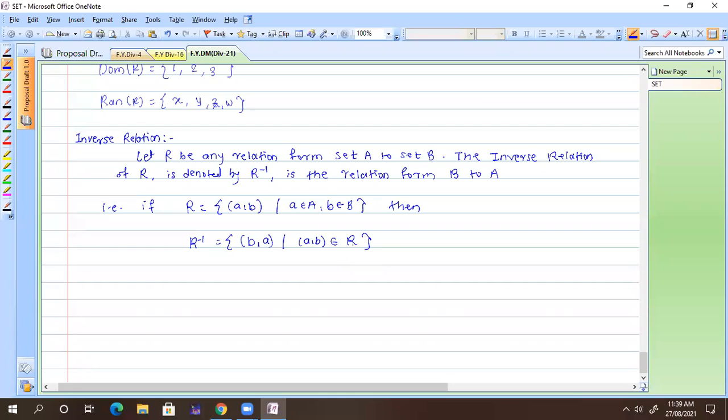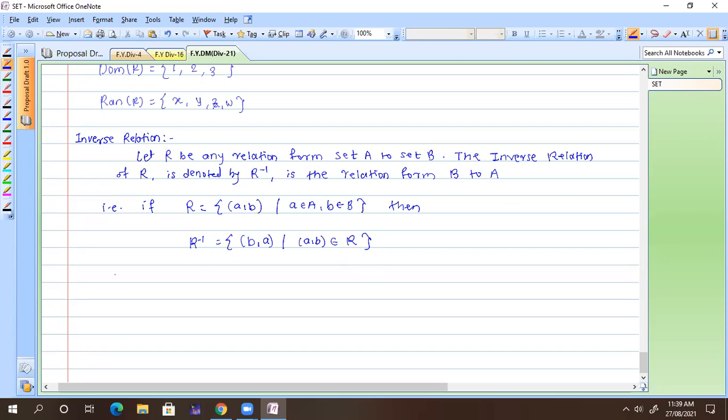Understand this inverse relation, then domain and range also just change. Whatever we have as domain comes in the place of range, and range comes in the place of domain. That's it. That is nothing but the inverse relation.